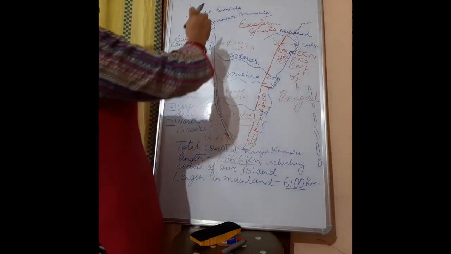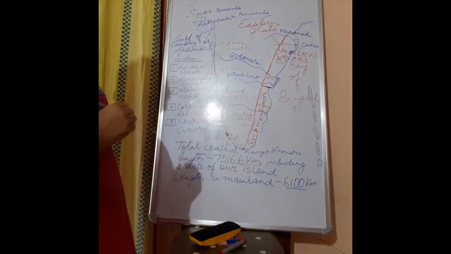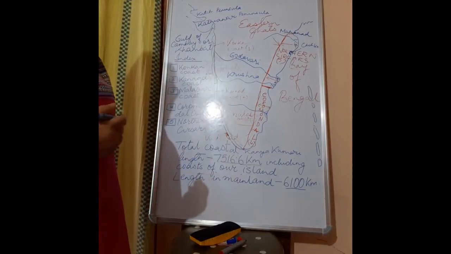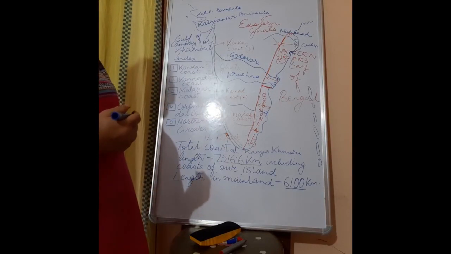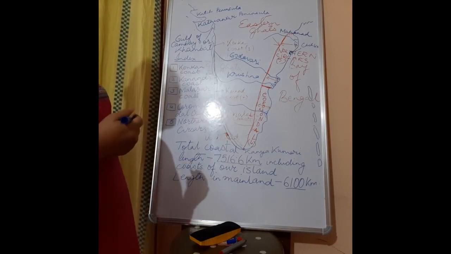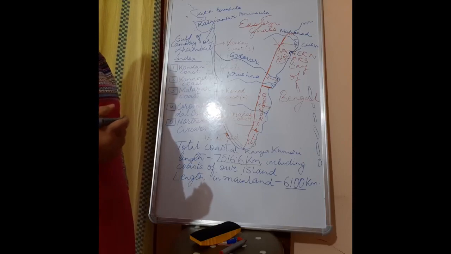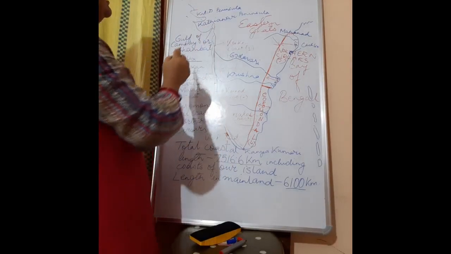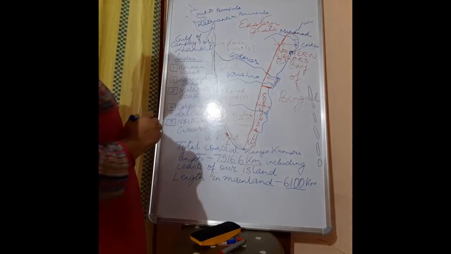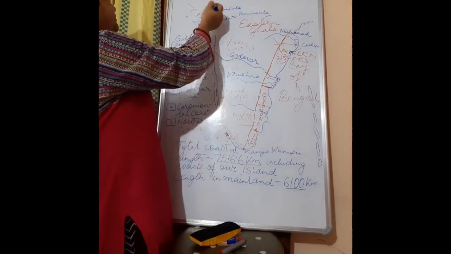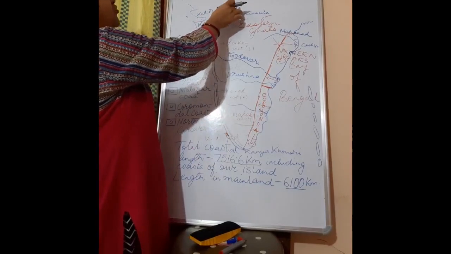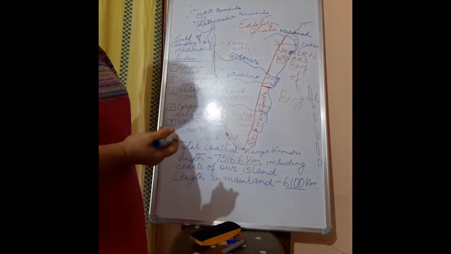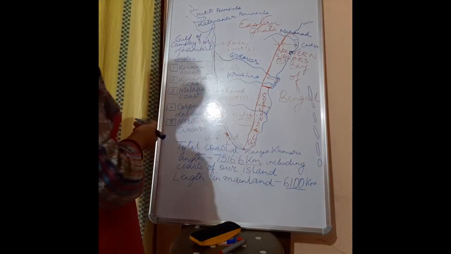Now this Kutch Peninsula has 2 parts. In fact, Kutch Peninsula and Kathiawar Peninsula are included within the Central Highlands, or you can say the Peninsula Plateau division of India. But now this Kutch Peninsula has leveled down. Now it has come down due to deposition, and so it is no longer considered a part of our Central Highlands or our Peninsula Plateau.